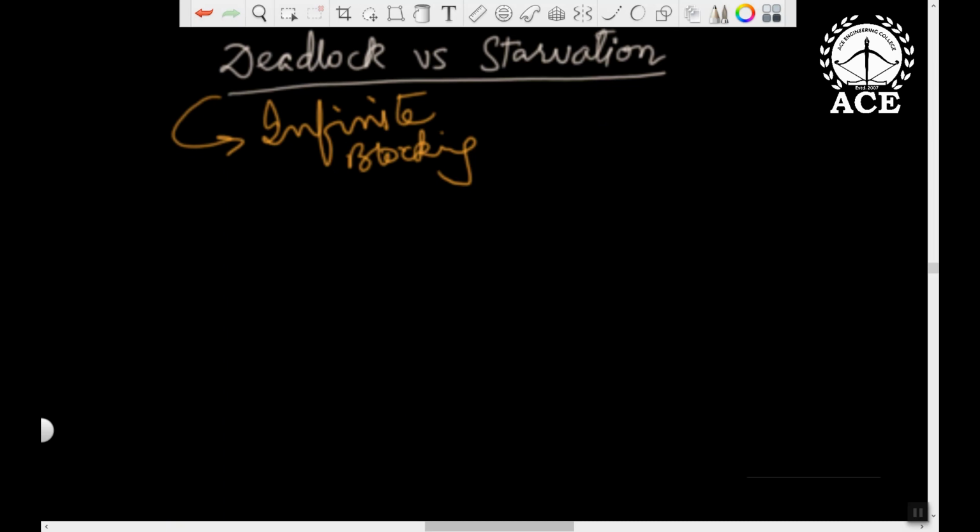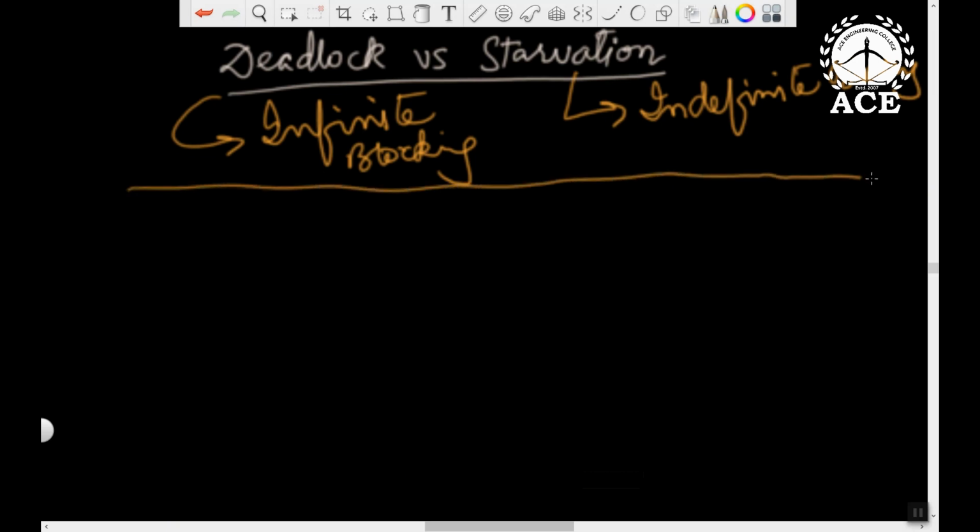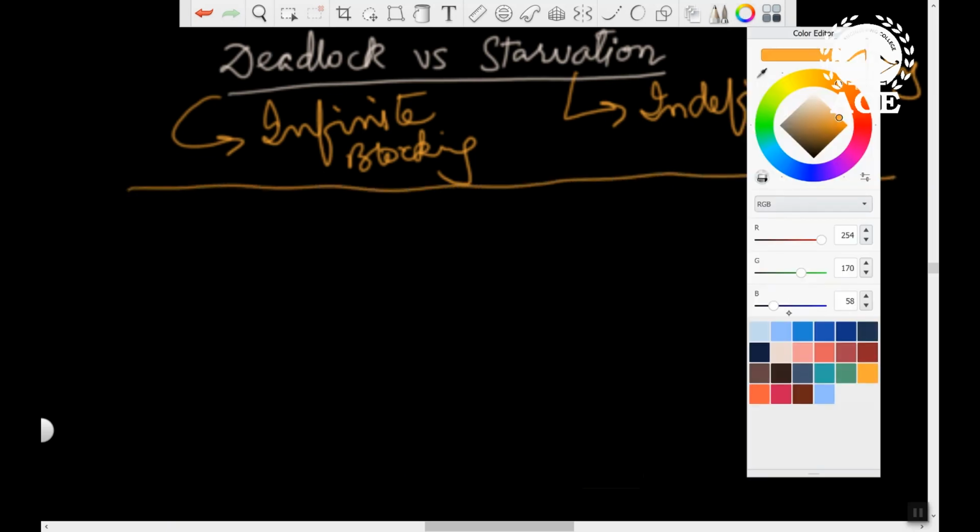So how are we going to solve this problem of deadlock and starvation? Let us see it. So infinite blocking forever is deadlock, and indefinite blocking is starvation, a simple comparison. Now I will project to you a simple code where we can have deadlock.